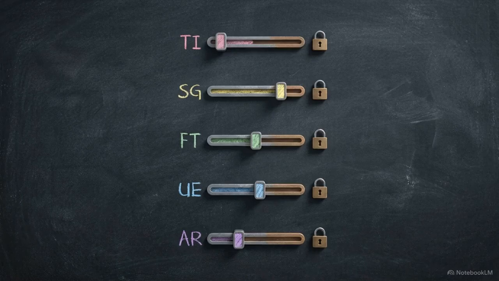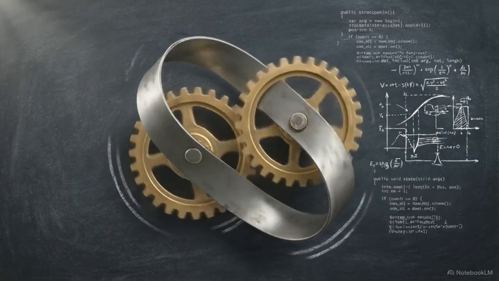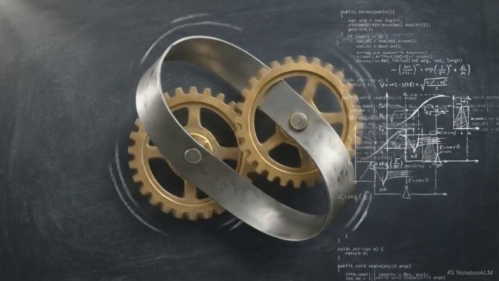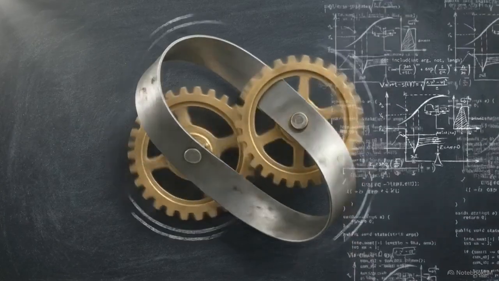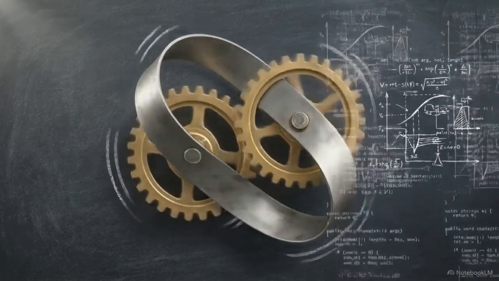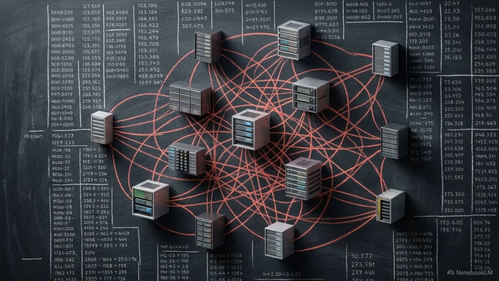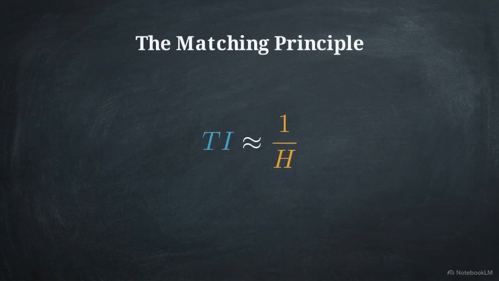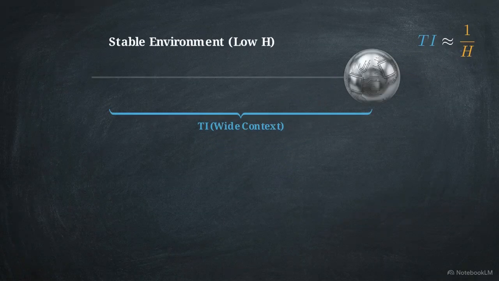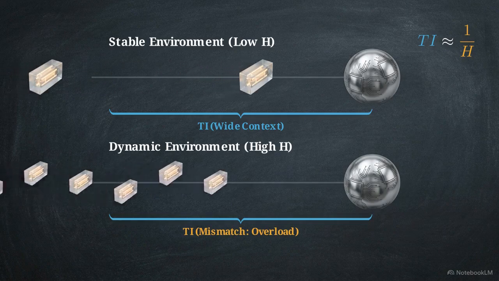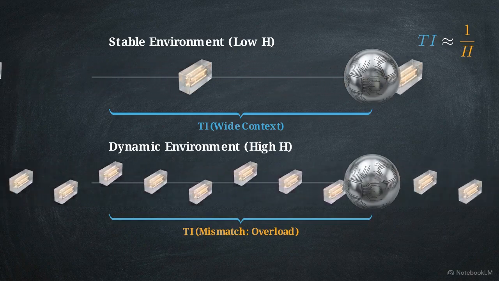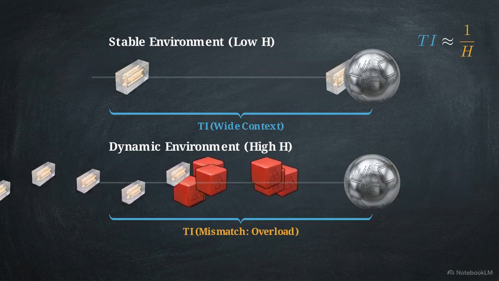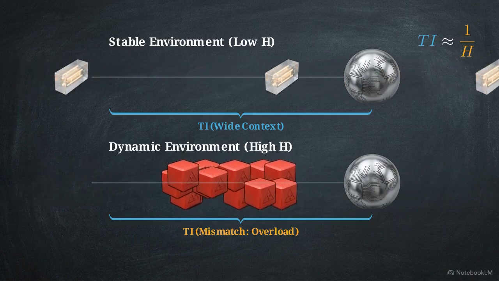The first failure mode, oscillation, is characterized by an agent refusing to commit and looping through identical tool calls without executing a final action. This occurs when high signal gain and high temporal integration are deployed into a fast-changing environment. This can be diagnosed using the core axiom of the RPCS-1 framework, the matching principle. It states that optimal temporal integration, TI, must be inversely proportional to the environment's entropy, or rate of change, H.